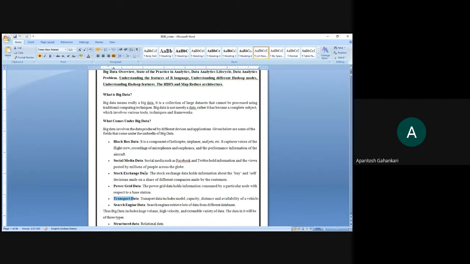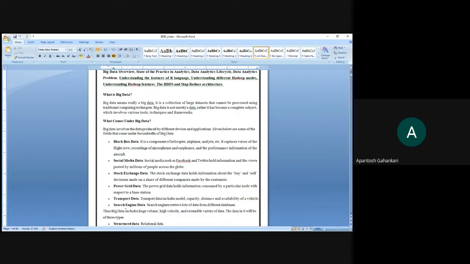As we have seen, social media, Facebook, Twitter and others are being utilized by the global community. A very large number of people are using social media, and that is how the data getting generated is very, very huge in nature.